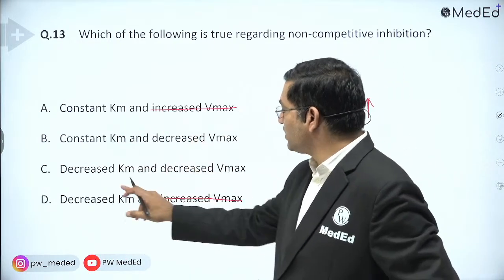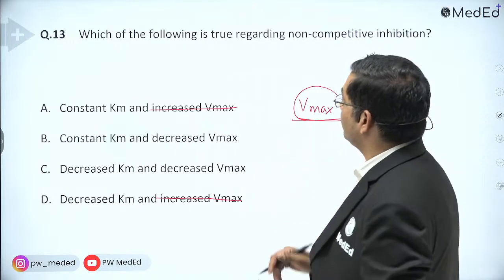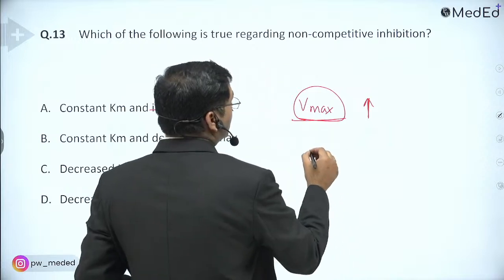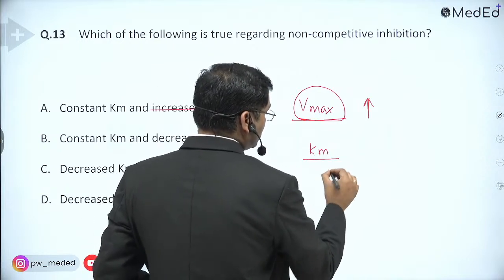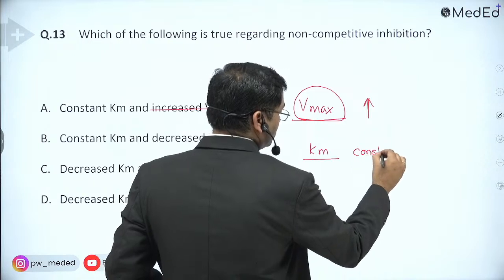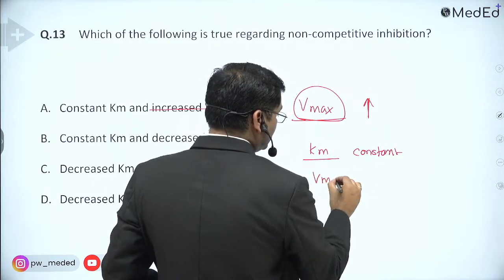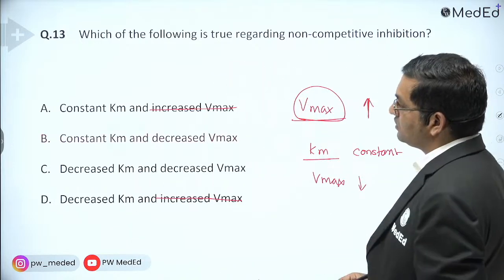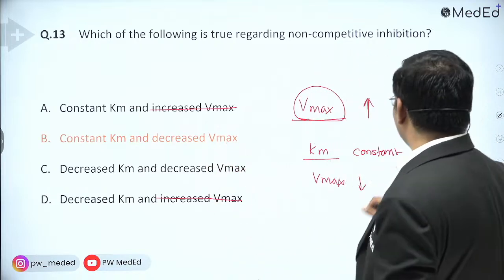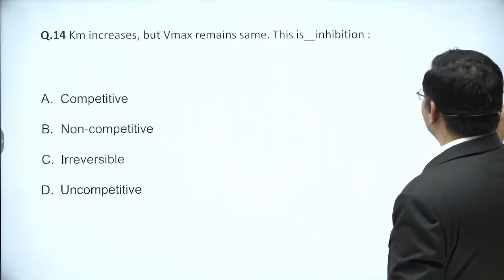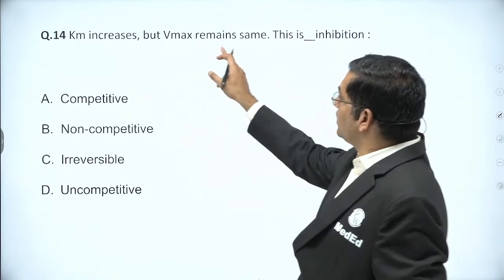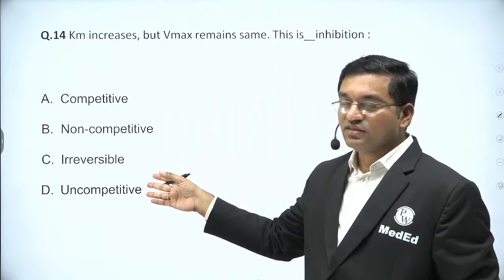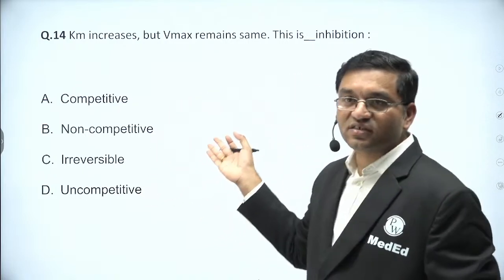Constant Km and decrease Vmax, or decrease Km and decrease Vmax. In non-competitive inhibition, Km remains constant and Vmax decreases. So here the answer is constant Km and decrease Vmax. Now see the second one. Km increases but Vmax remains the same, in which type of inhibition? Yes, Km increases, it is competitive inhibition.